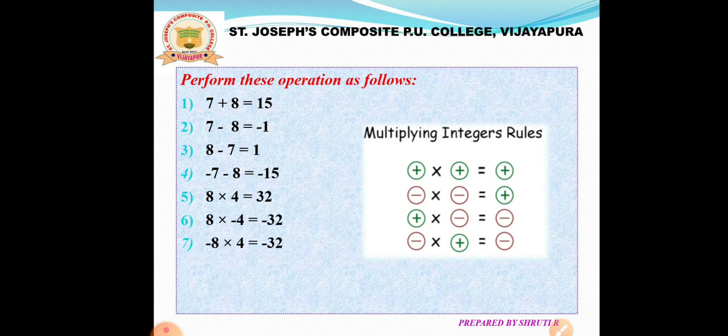In the next example, minus 8 and 4 is there. 8 fours are 32. Next, we are having negative and positive sign here. Negative into positive, we will get negative. And in the next example, both are having negative sign. So, negative into negative is positive, and 8 fours are 32.